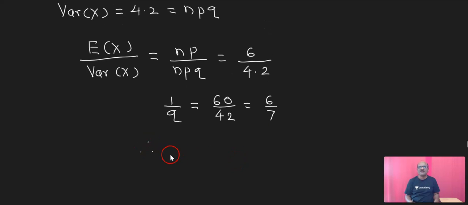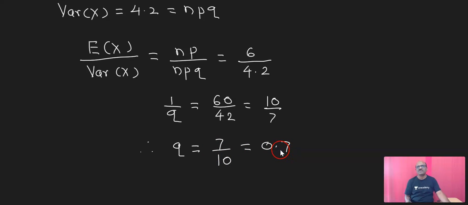Therefore, this is 10 upon 7. Therefore, q is equal to 7 upon 10, that is equal to 0.7.